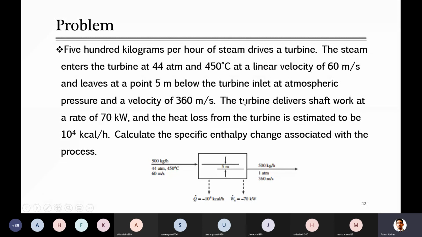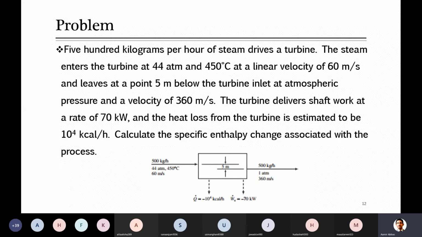The turbine delivers shaft work at the rate of 70 kilowatts. The turbine delivers. So what does this mean? Is this work positive or negative? What is your system here, by the way? Anyone? In this question, the turbine is your system, guys. When you are looking at this turbine as your system, the turbine is delivering the work, so it will be negative, because it is work done by the system.